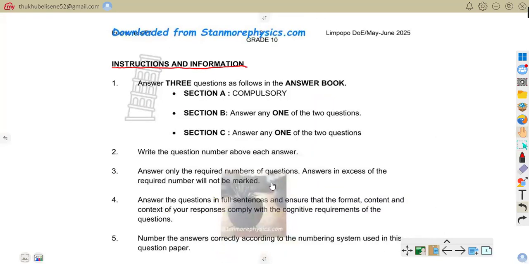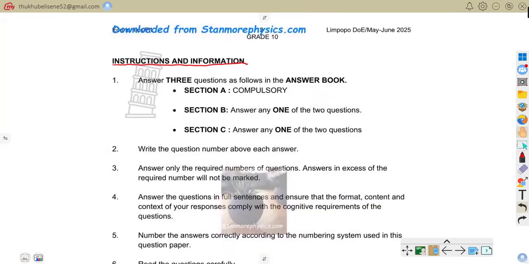Here we are on instructions and information. You are to answer three questions, whereby Section A is compulsory.